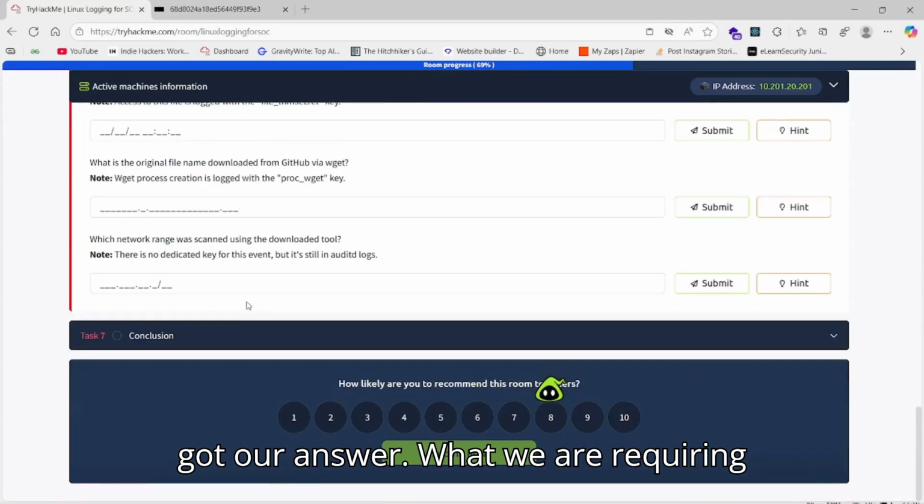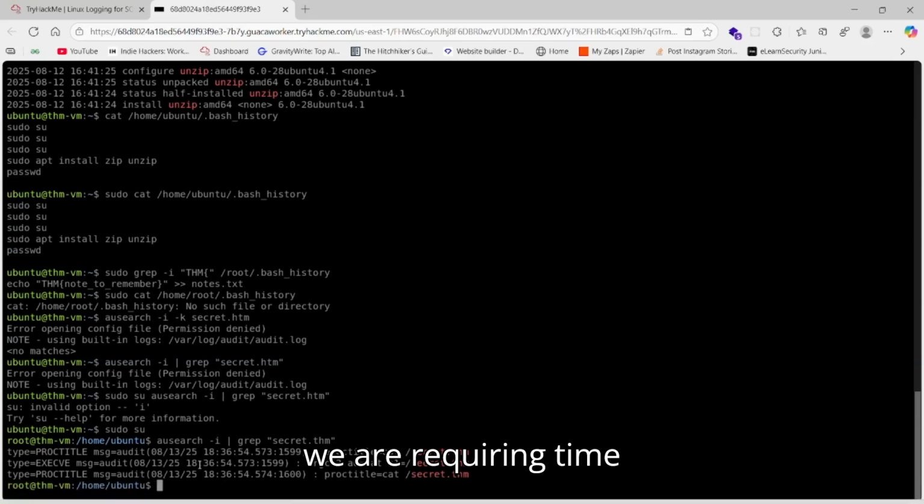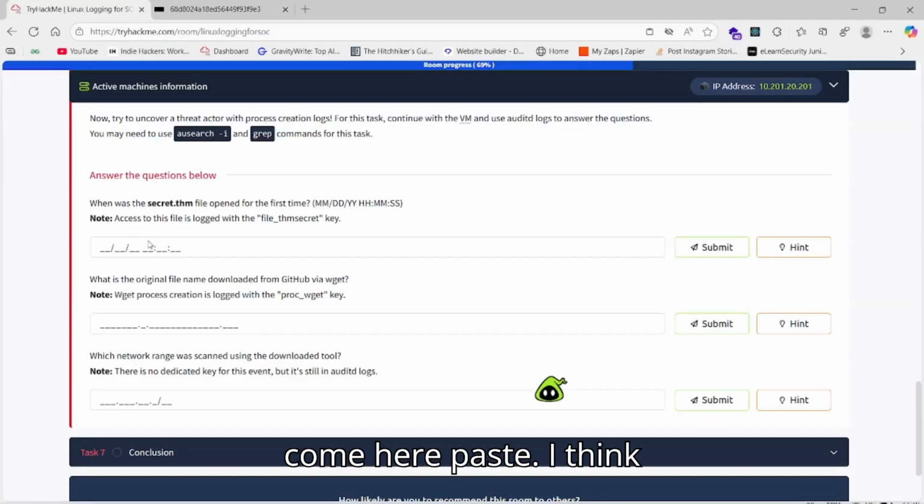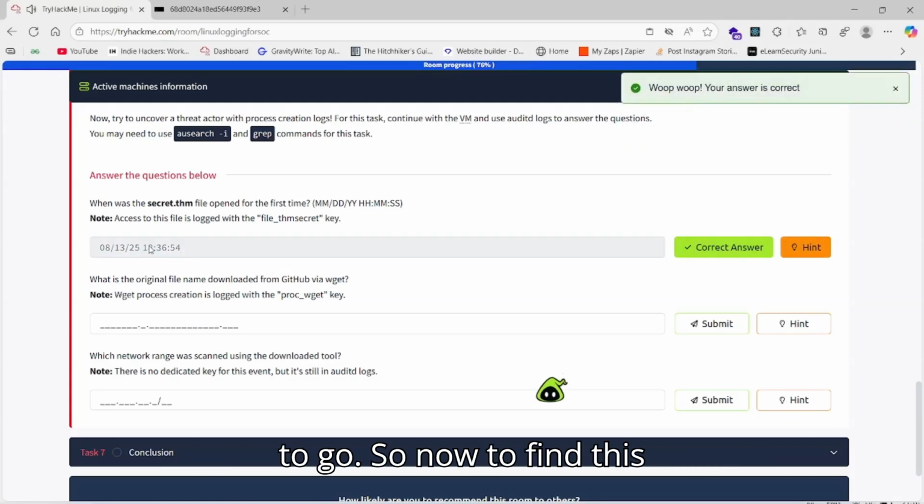What we are requiring, we are requiring the time as well as the minutes. Yeah, then here we go. I will copy this, come here, paste. I hope we are good to go. Yes, we are good to go.